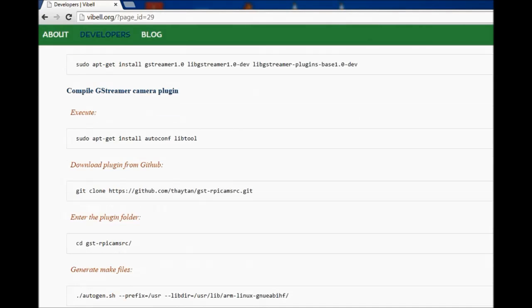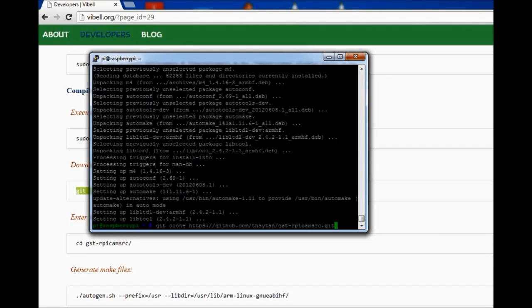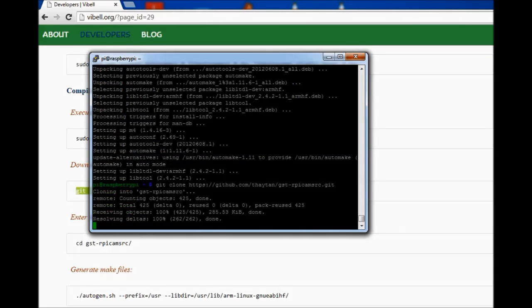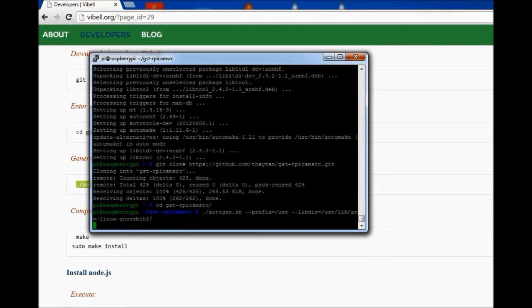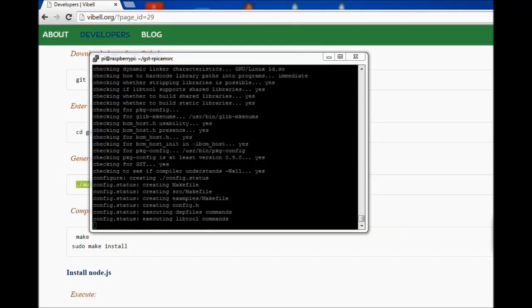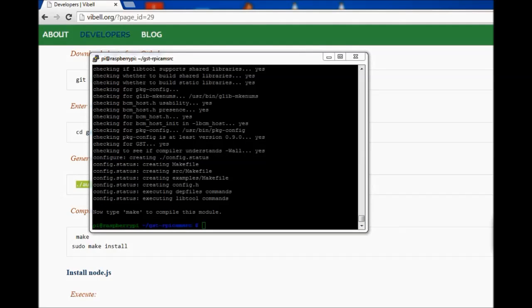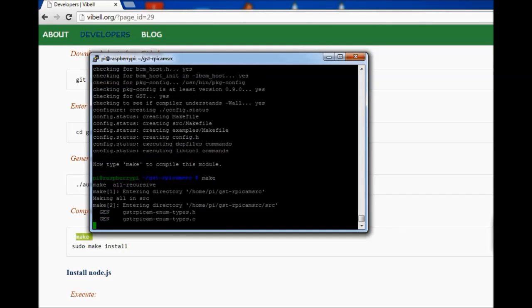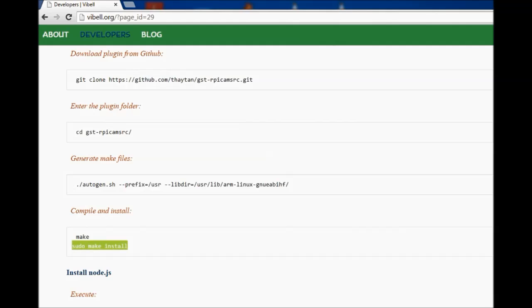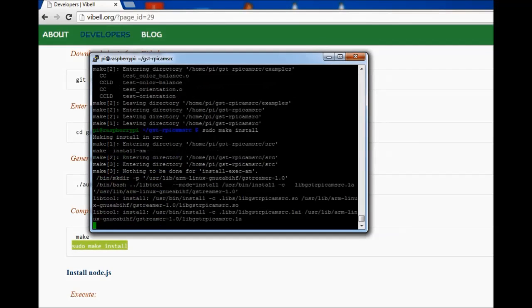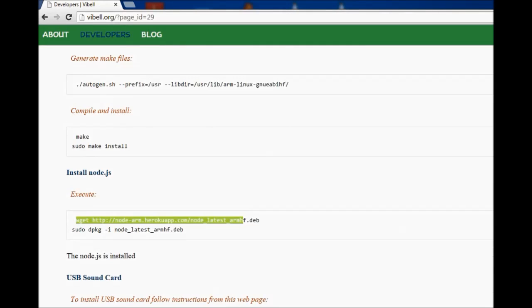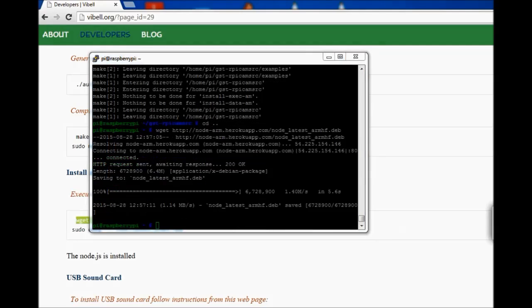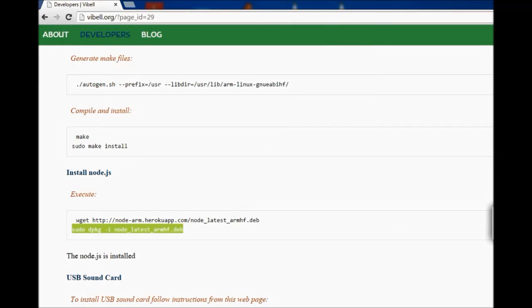For that, we have to install compilation tools, clone the Git repository, build the plugin, and after it's successful, install it. We have the GStreamer plugin compiled successfully, so we can proceed with Node.js installation. So we get the Debian package and install it.